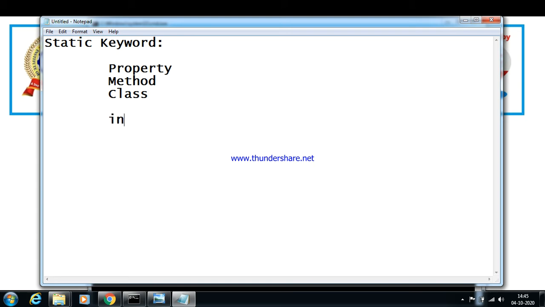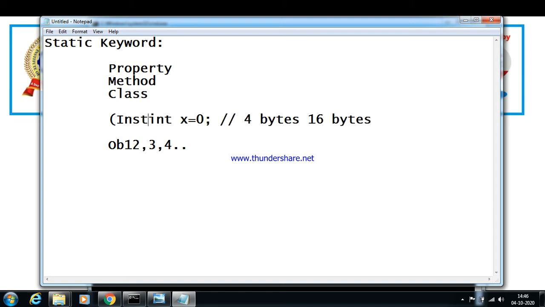For example, say int x equal to 0, and we have different objects, object 1, 2, and so on. Each object, when it accesses the value of x, will take 4 bytes of memory. When 4 objects access this x, then obviously it may take 16 bytes. Because it is an instance property, what kind of property is it?